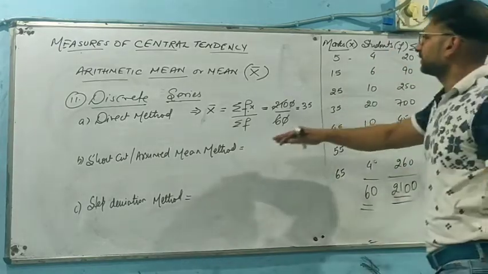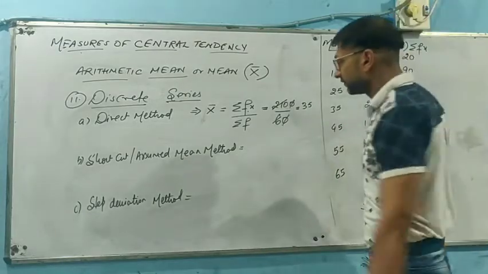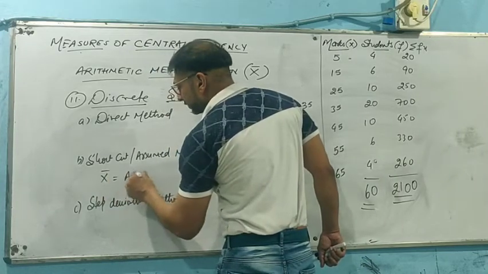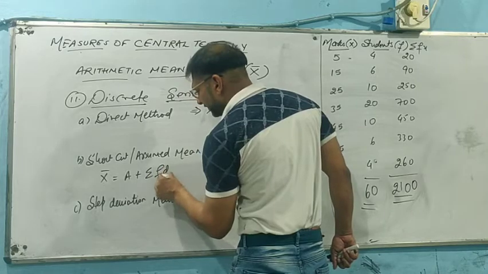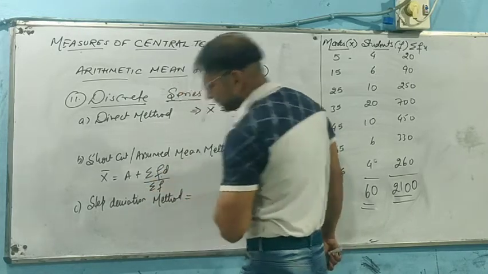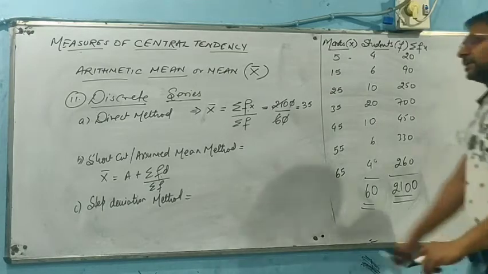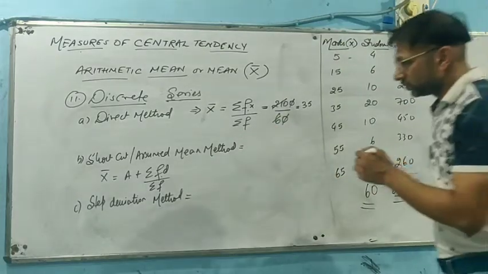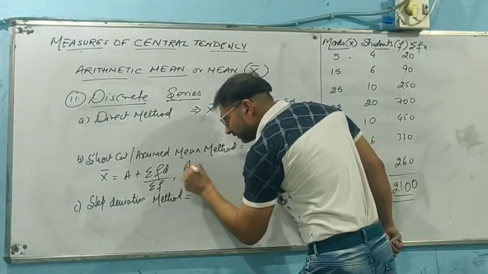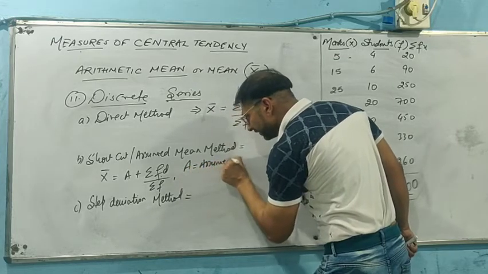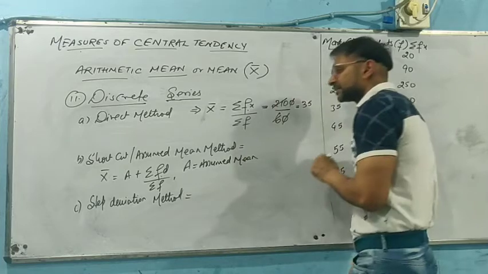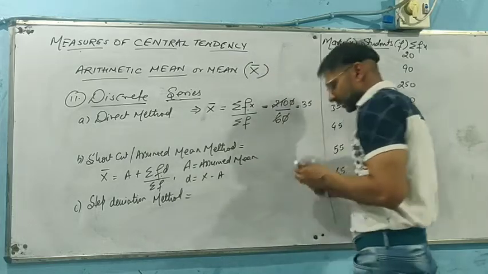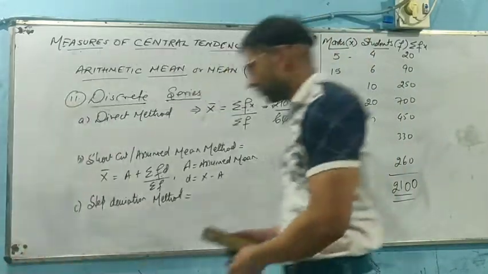Now this is basically the direct method that we have applied. Now we are going to use the shortcut method, where the formula is x bar equals a plus summation fd upon summation f. Here a is the assumed mean, which can be taken from x anywhere you like. Then d will be x minus a, and f is the frequency, as we already told you.